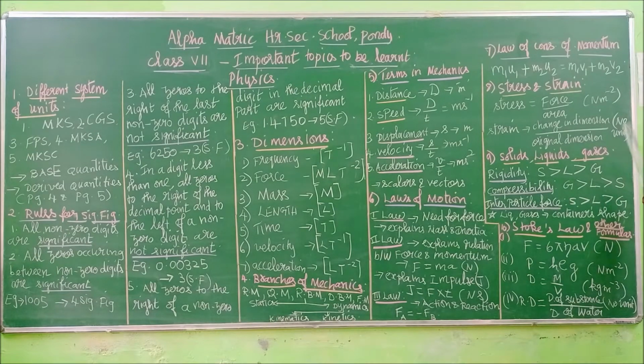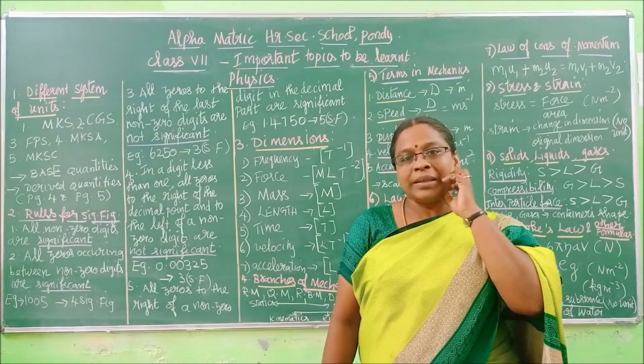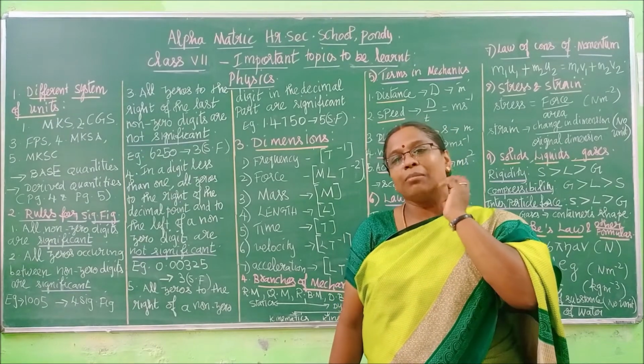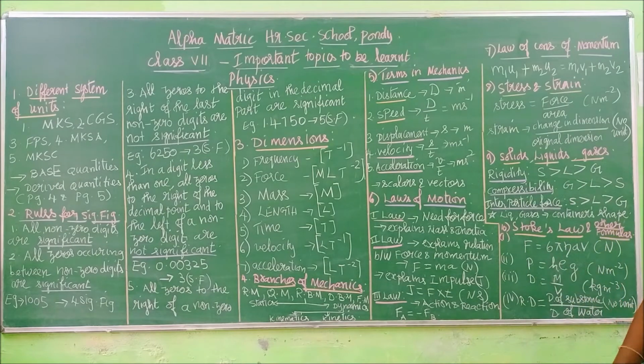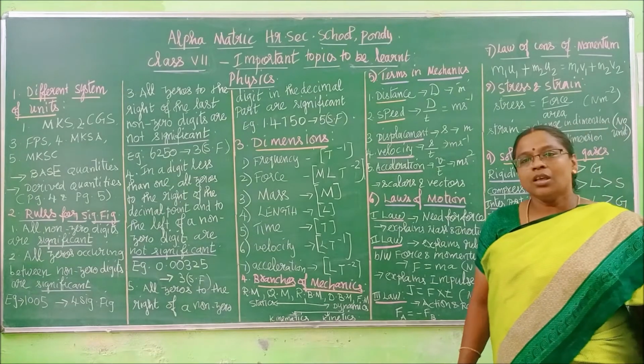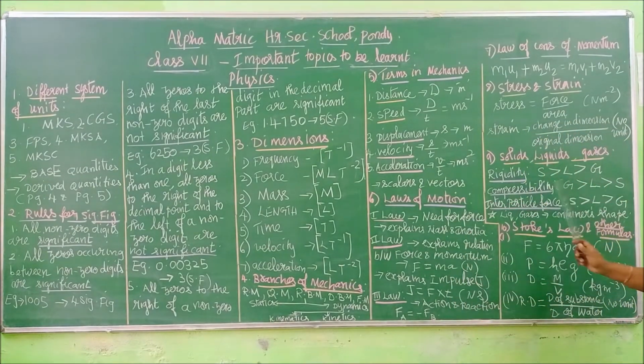Okay, children. Next we are moving to properties of solids, liquids and gases. In page 55 of your book, take that page. We have a table which shows the properties of solids, liquids and gases. There are so many in that table, but I have selected only a few for your present examination. That alone you will learn now. We have taken rigidity, compressibility and interparticular force, and shape.